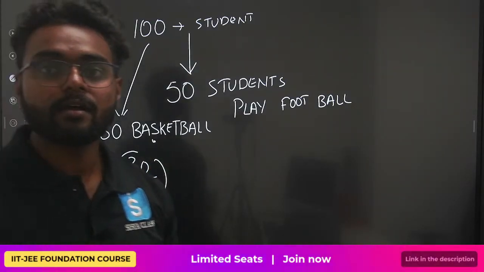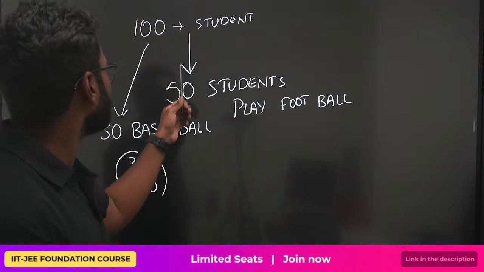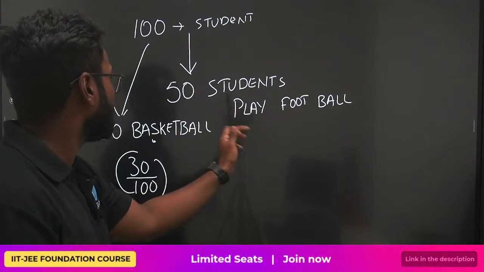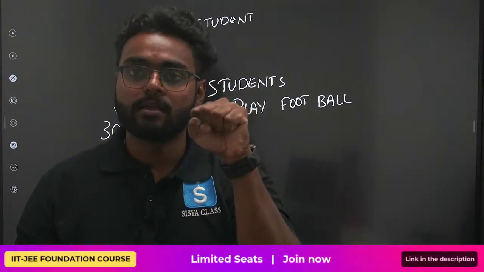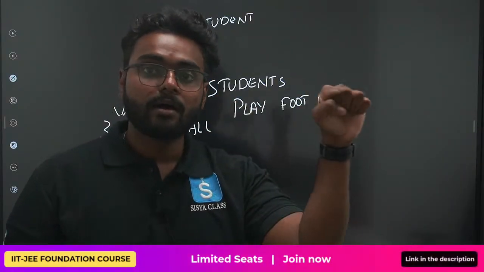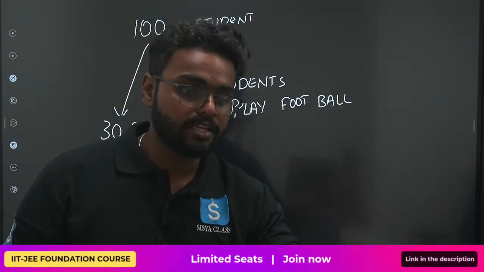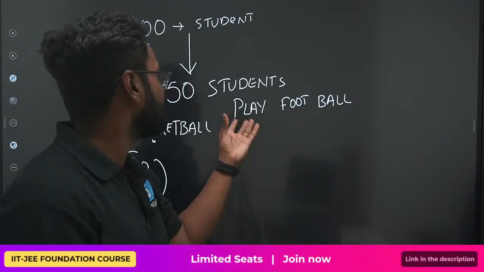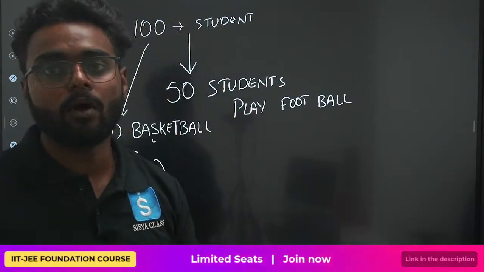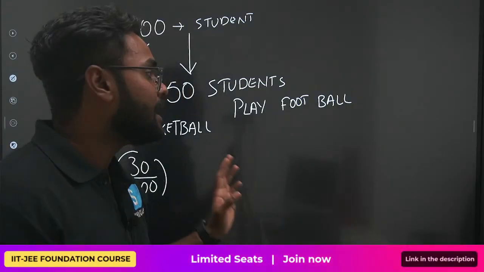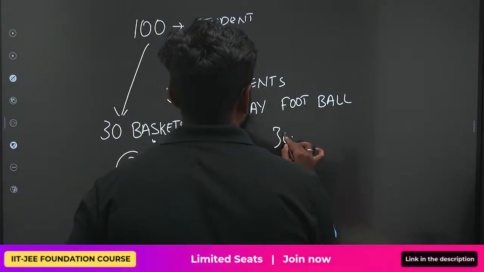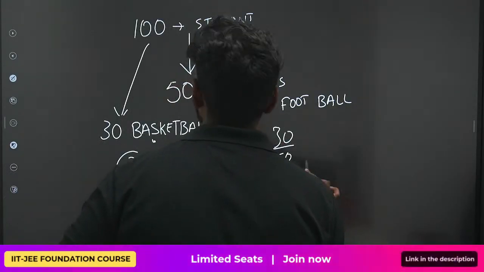What if I say they play both football and basketball? If you pick a student and he certainly plays football, then what does your probability become that he plays basketball also? It will be 30 upon 50. This is one more example.